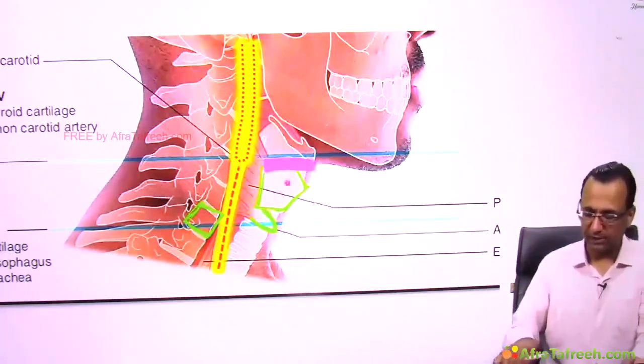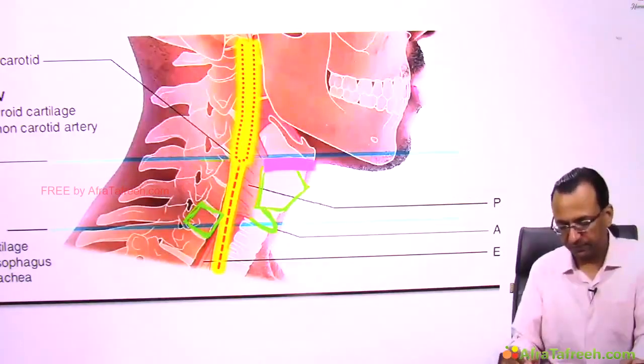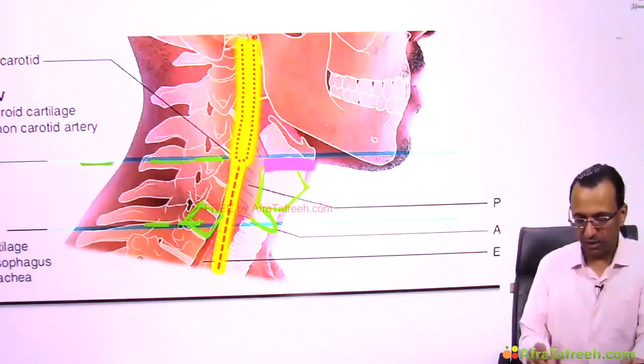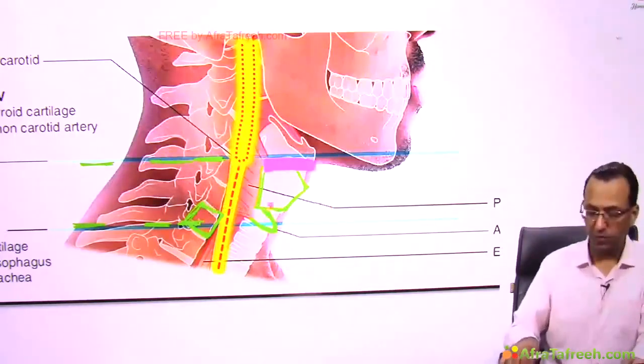Tell me what is the extent? Must be C6, C5, C4 and C3. Yes, this is the line, which tells you the extent of the larynx: C3 to C6 vertebra in adult male.